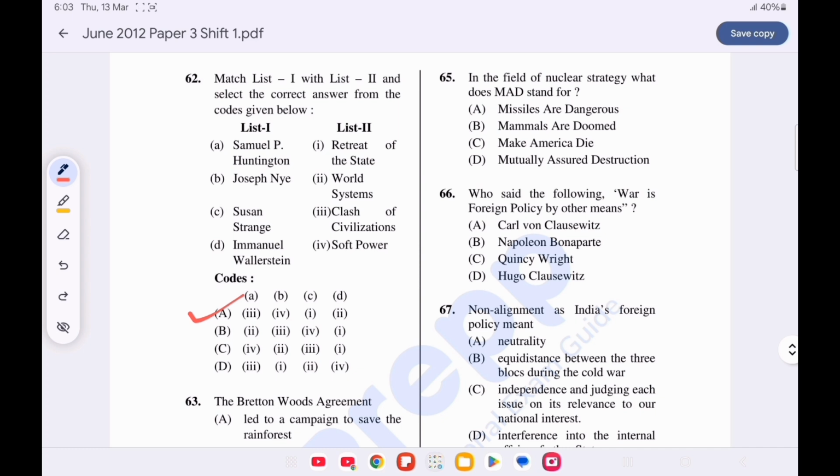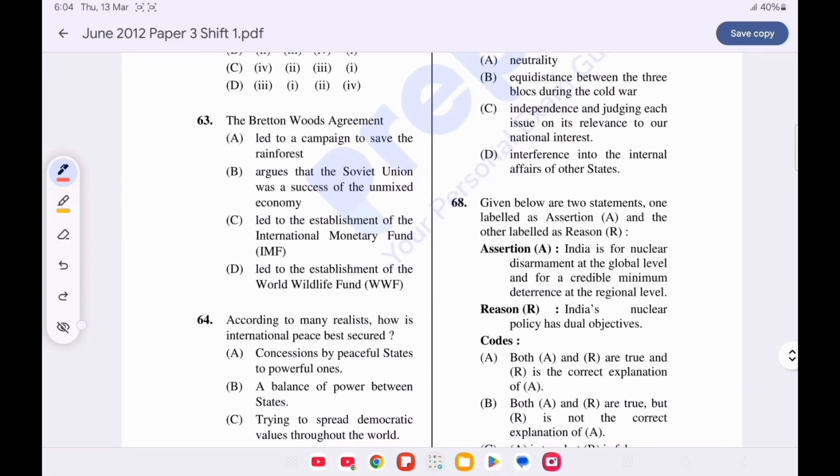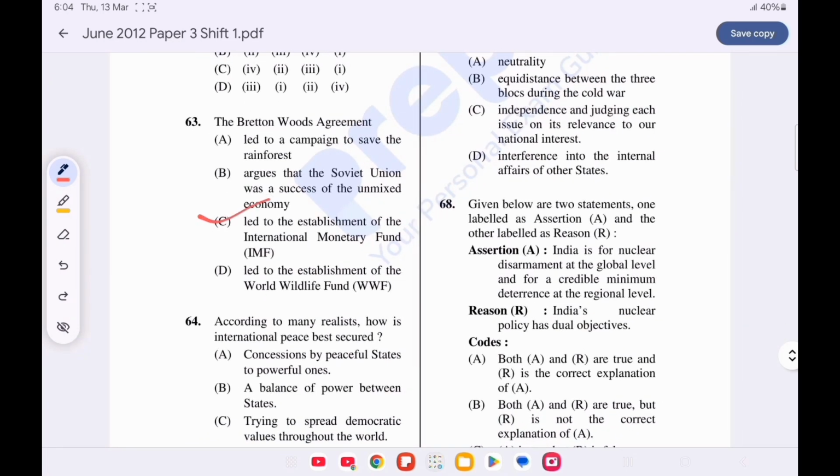Option A is correct. Samuel P. Huntington is clash of civilization. Joseph Nye is soft power. Susan Strange is retreat of the state, and Immanuel Wallerstein is world system. Now question number 63. The Bretton Woods Agreement is, option C is correct, led to the establishment of IMF.